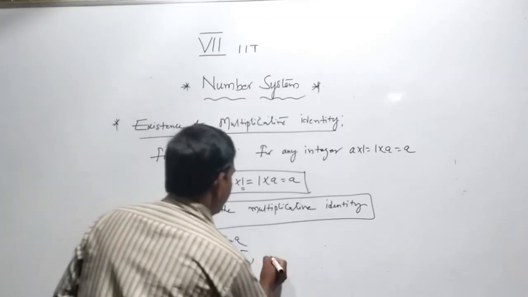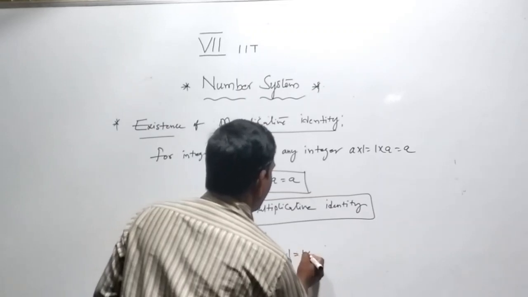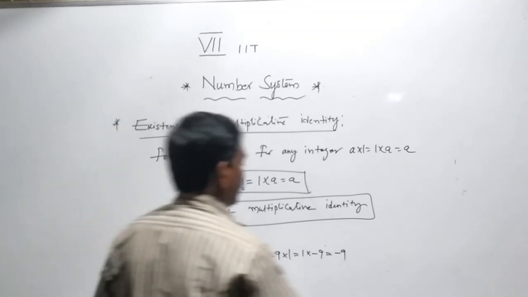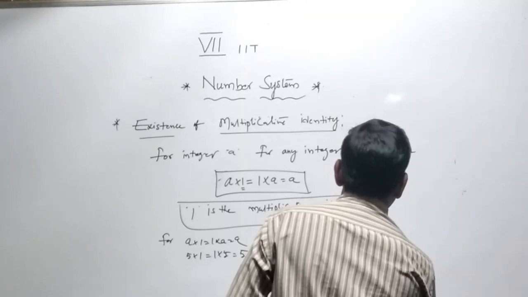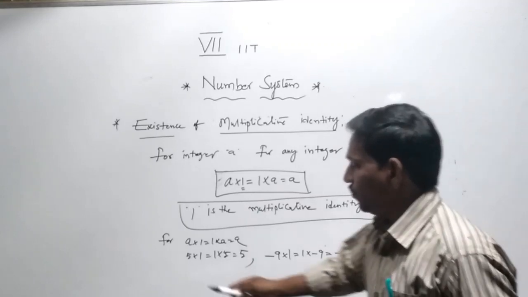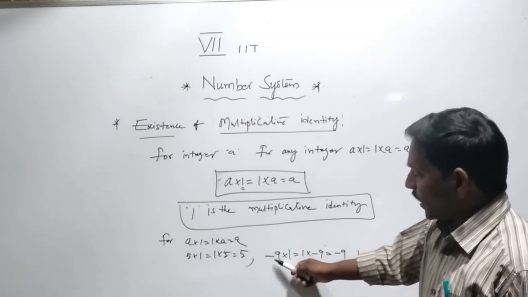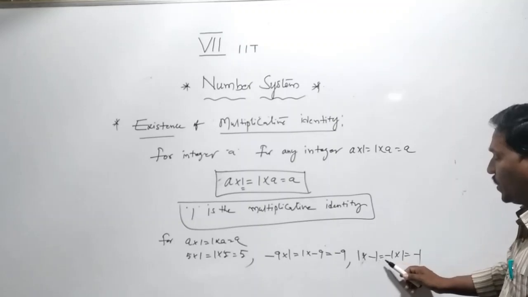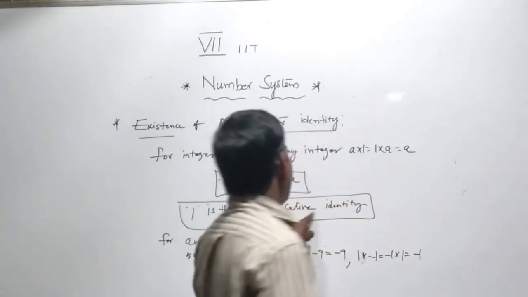And minus 9 into 1 equal to 1 into minus 9 equal to minus 9. 1 into minus 1 equal to minus 1 into 1 equal to minus 1. So 1 is the multiplicative identity.